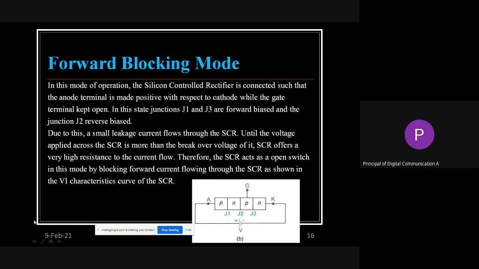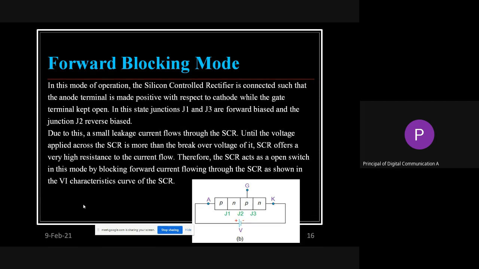So this is what has been mentioned over here. Only this small leakage current is allowed in this mode. In one line, if you want to know how many modes there are and what happens in each: in forward blocking, forward bias is there, but only leakage current flows.